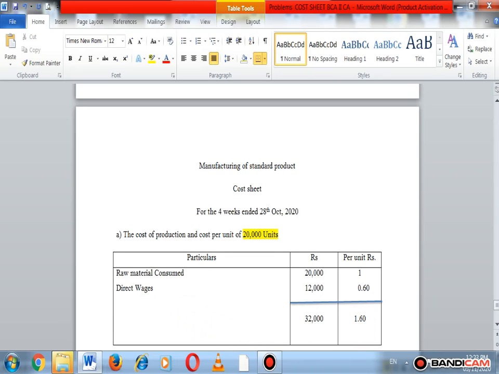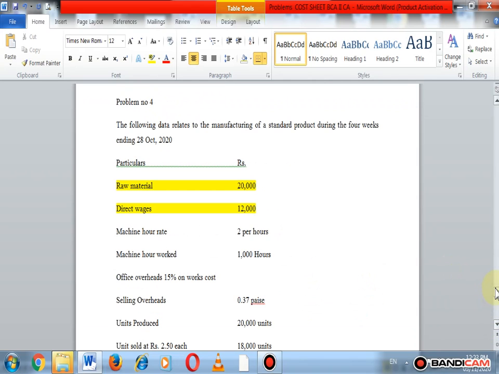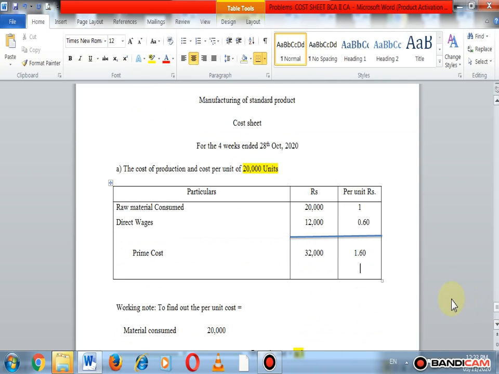Here we find out the prime cost of the organization, that is 32,000, and the per unit cost is 1.60. Here 12,000 is added to 20,000 and we get the prime cost, because only direct wages are given, direct expenses are not given. So here we directly compute the prime cost easily.